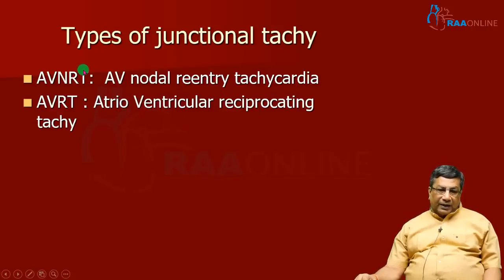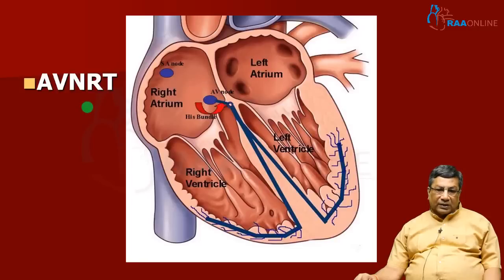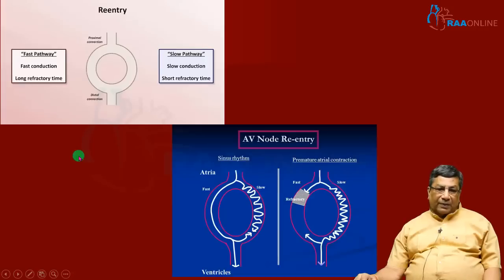The reentry may be happening within the AV node, or it may utilize an accessory pathway, where the accessory pathway forms one limb and the AV node forms the other limb of the reentry circuit. So it is very important to differentiate between these two in a patient who has a narrow QRS complex regular tachycardia in which the P wave is not there in front of the QRS. In AV node reentry tachycardia, the reentry circuit is happening within the AV node.